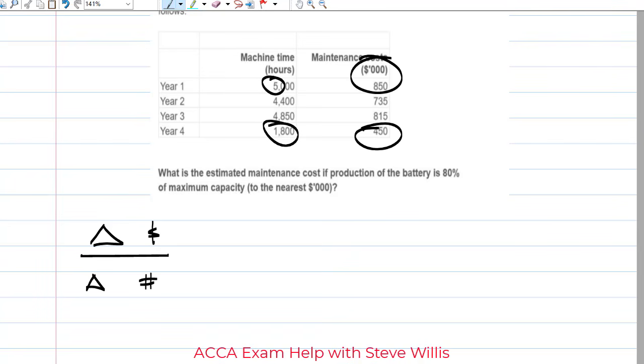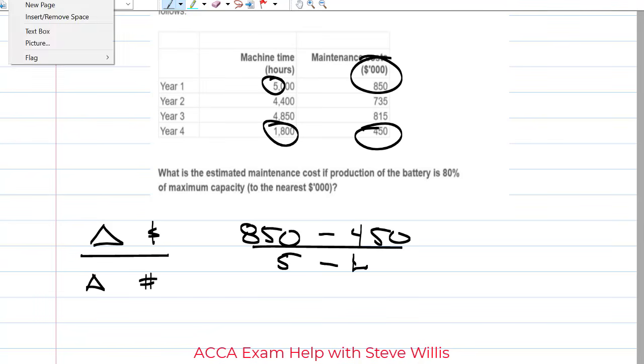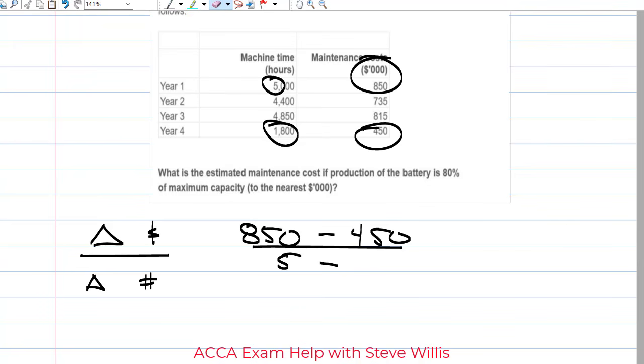If we do it in thousands, just to save some keystrokes in our calculator, that's going to be the high minus the low divided by the high minus the low. Okay, and that variable cost is then coming to 125 per hour. Okay, that's the first piece of the puzzle, the variable cost per hour.